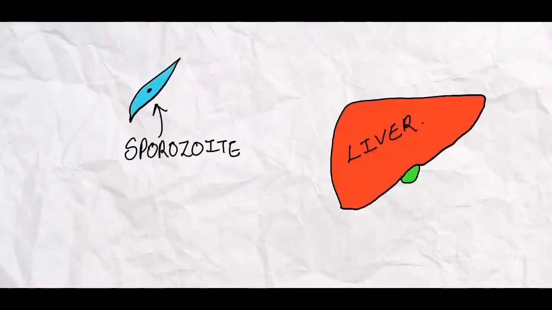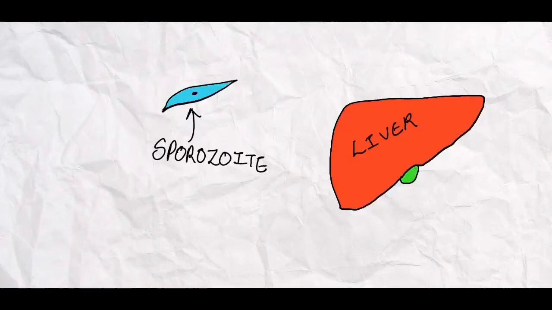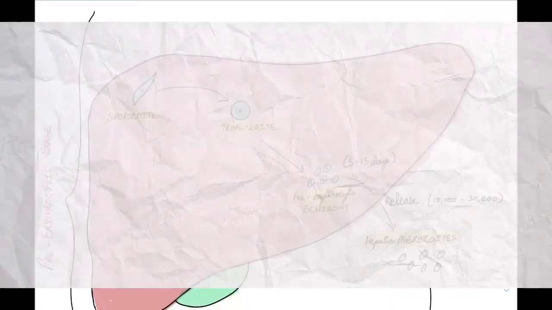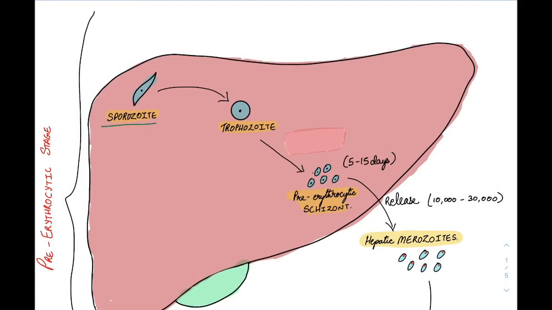The sporozoites are released from the mosquito's salivary gland and enter the human circulation. It finally ends up in the liver after 30 minutes. Once the sporozoite enters the liver, its shape alters from spindle shape to rounded and is now called trophozoite. This trophozoite is the feeding stage of the Plasmodium parasite.